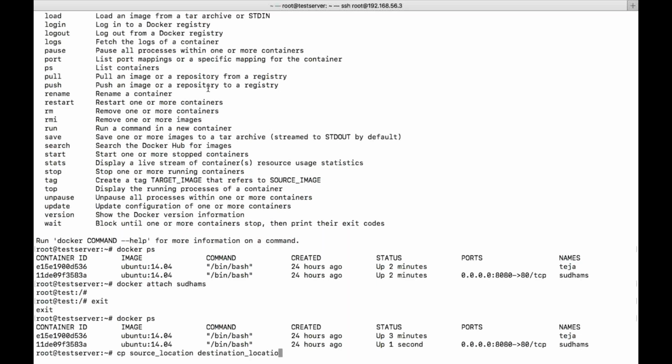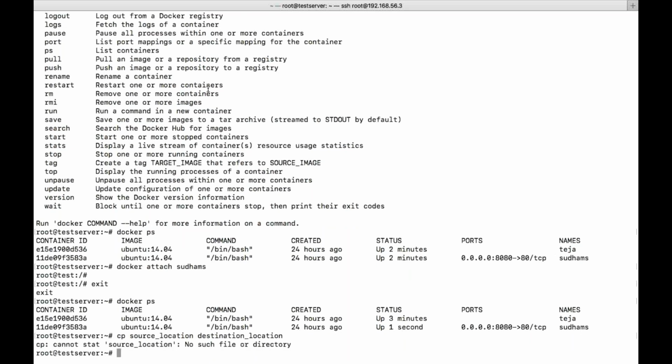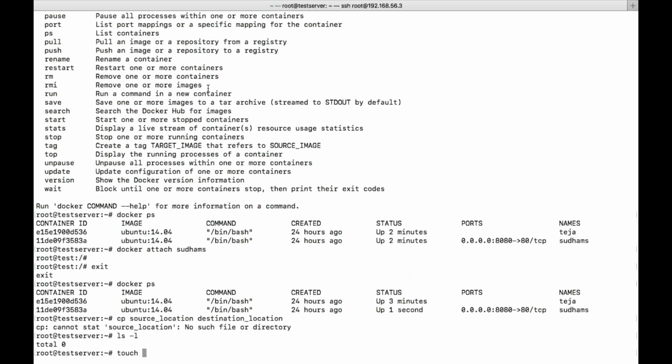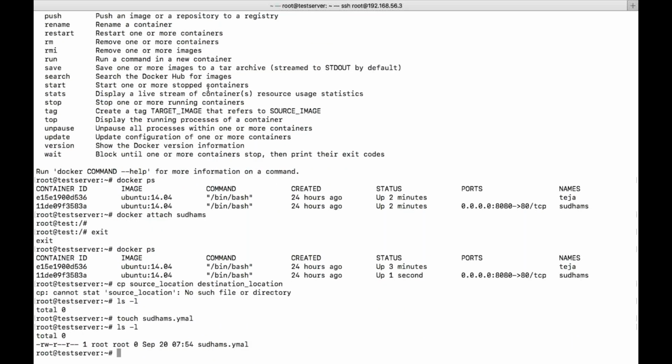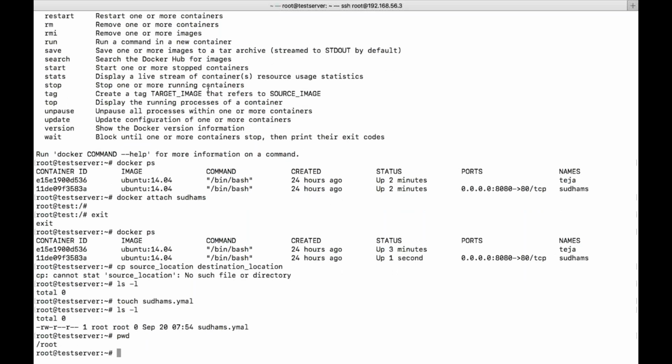Let us do one thing. I will try to copy some files. Let us say touch sudams.yaml. Just a file, it doesn't mean that it has some content. Now I want to copy this file from this particular location. The location is under the /root directory. There is a file called sudams.yaml, and I want to copy it somewhere else.